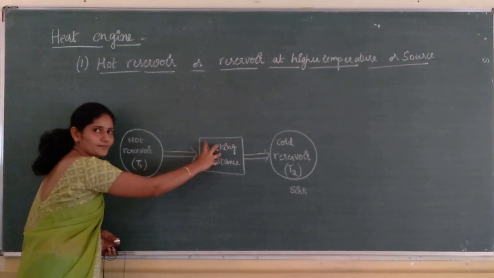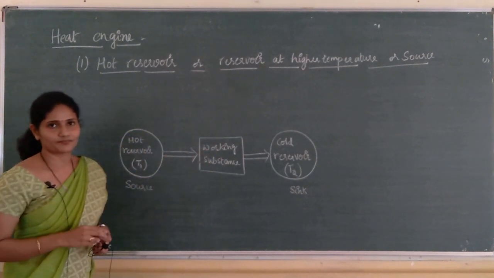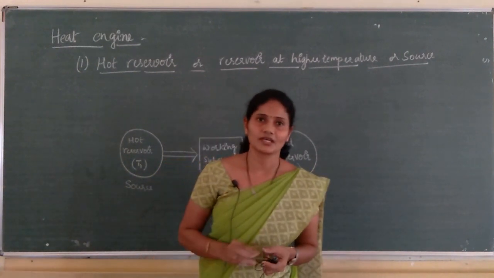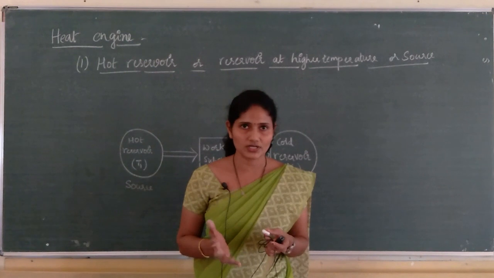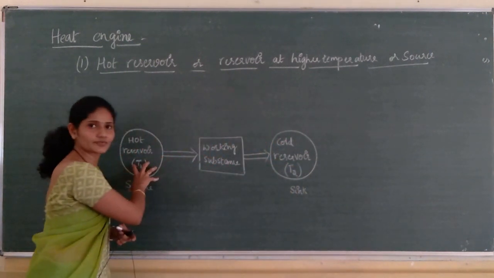Working substance takes heat energy from the hot reservoir. Hot reservoir means when petrol burns, a lot of heat energy is produced, temperature also rises.